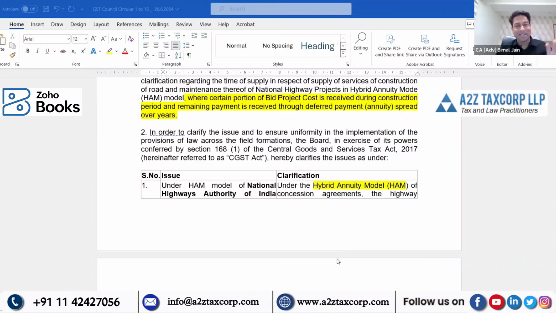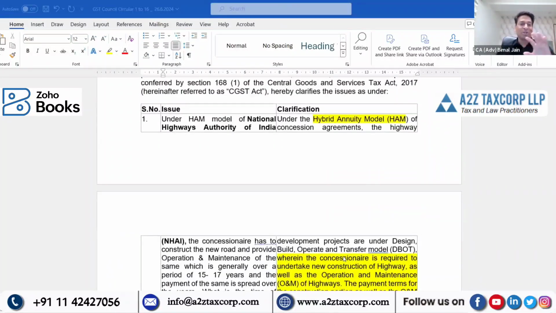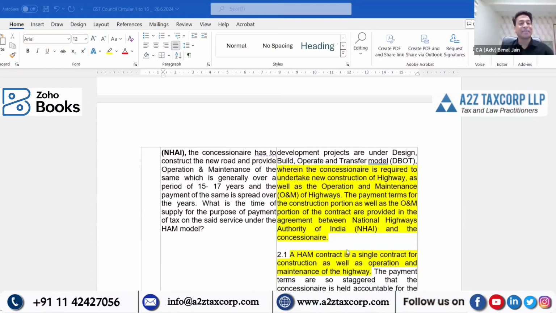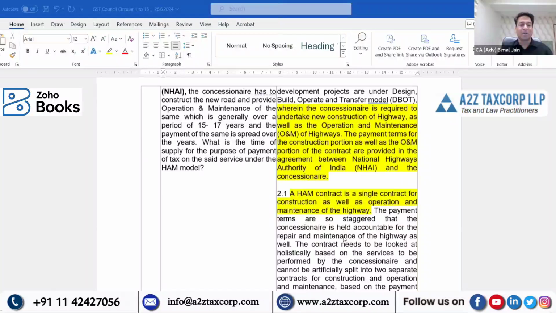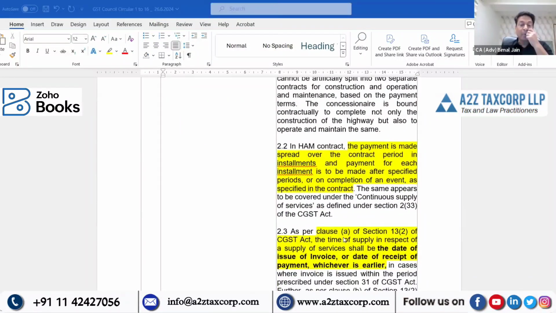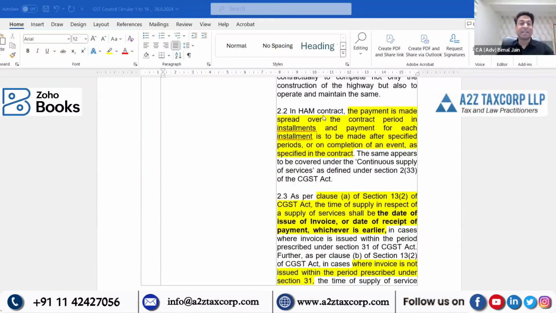So you have understood the basic background, the preamble, what the HAM project is, what is being done. It is being explained like that. They have taken what is being paid, the same concept which I've discussed with all of you. Now what they are saying is that in a HAM contract, payment is made spread over the contract period in installments, and payment for each installment is to be made after a specified period or on completion of an event as specified in the contract.